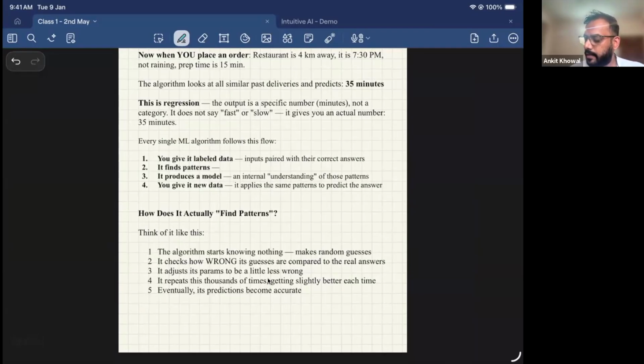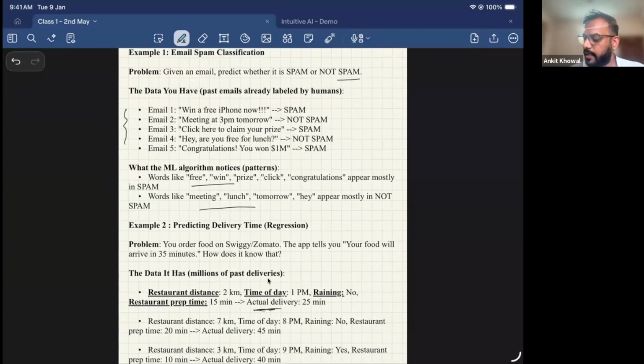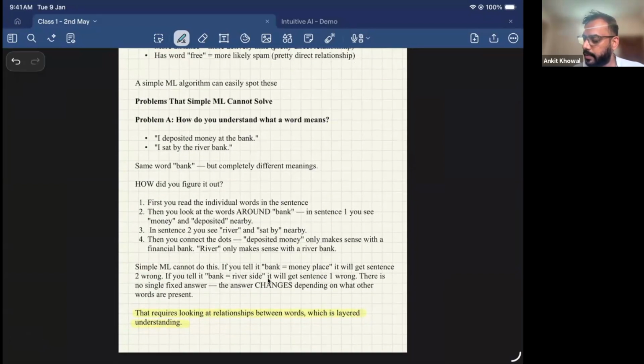Now we know that it takes the past data and finds patterns in the data. So we looked at how the algorithm finds patterns. The algorithm initially knows nothing. It will make random guesses based on your past data. It checks how wrong the guesses are compared to the real answer. So I have the past data over here. Initially it will take this data and predict wrong. Then it will see how wrong it is, and try to update its parameters so that it learns the relationship between the data, and then it will be able to predict the right answer.